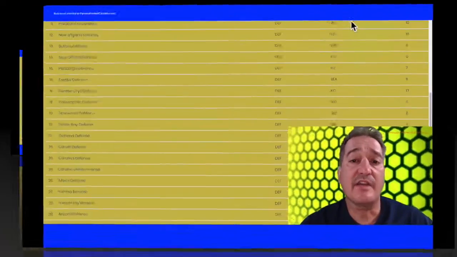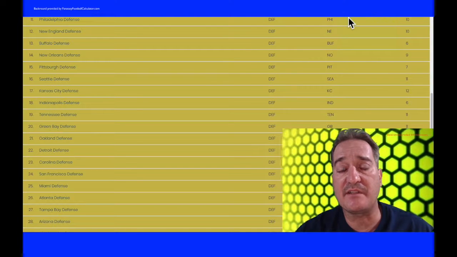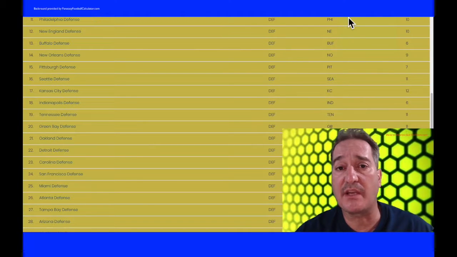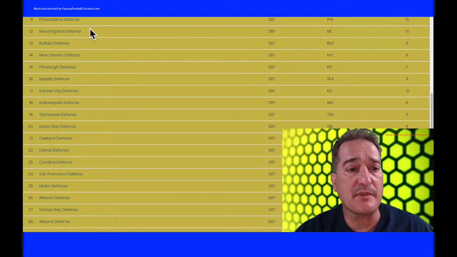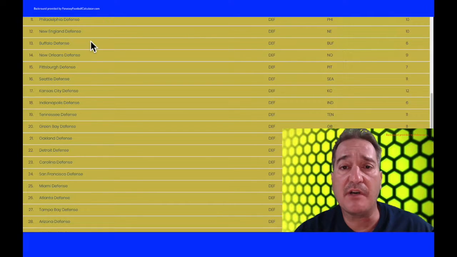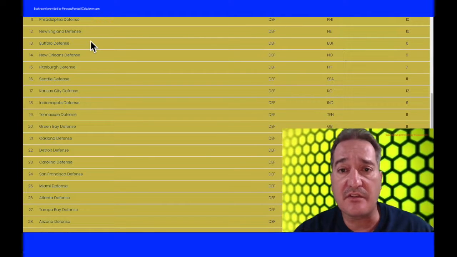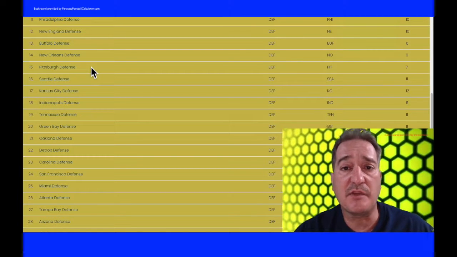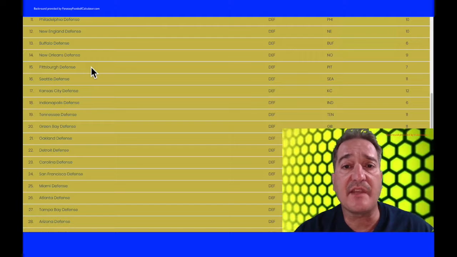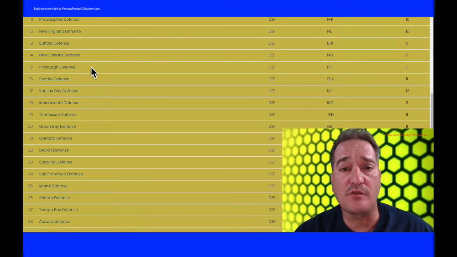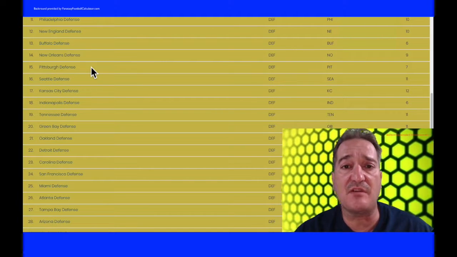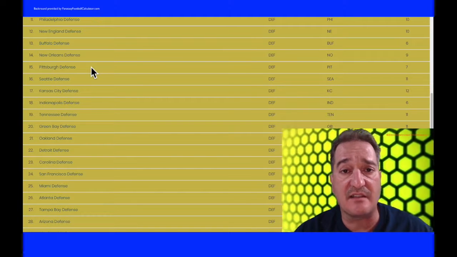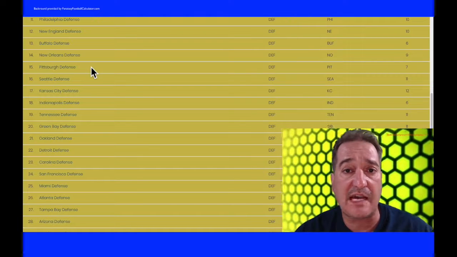Okay, let's take a look at some sleeper defenses that many people don't have on their radar. So let's go over here to the top of the list at number 13. I think Buffalo's going to have a really good chance at having a good defense this year. Another team I'd like to mention is Pittsburgh. I think Pittsburgh regularly has a defense. They drafted some players to fill some holes over the last couple of years. I think you can put Pittsburgh's defense on the list of sleeper defenses you might want to go after later in a draft.